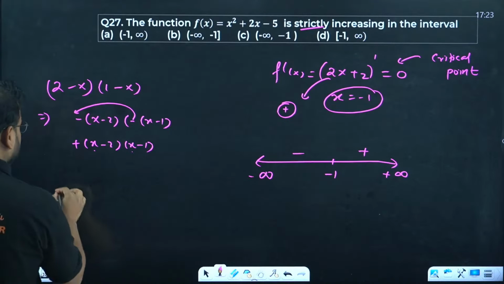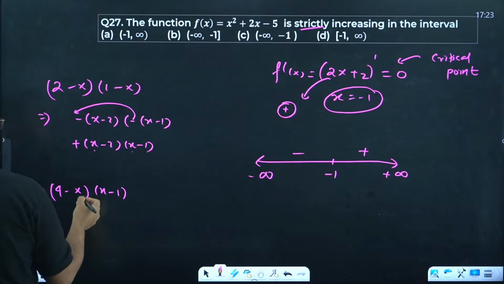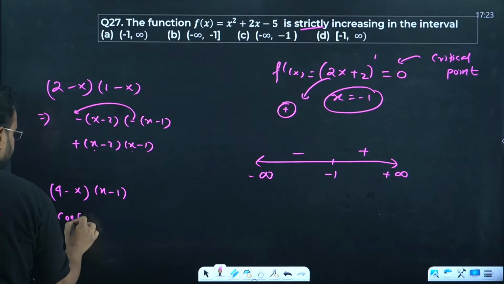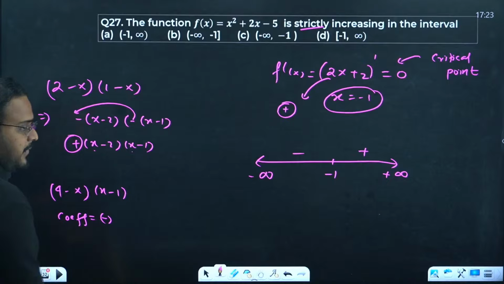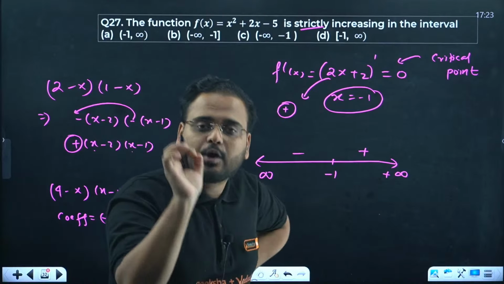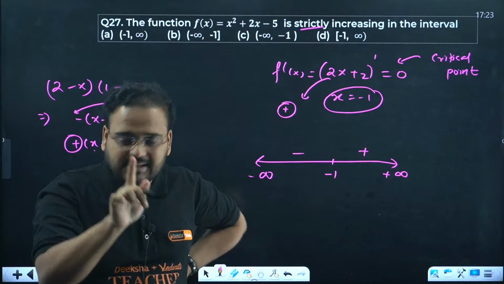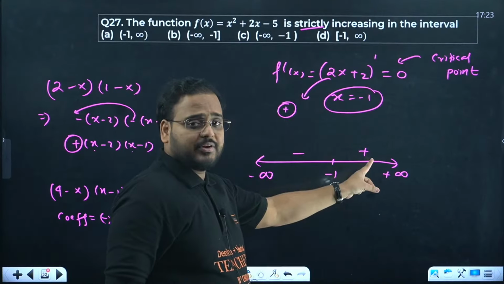But if I take a question like 4 minus x and x minus 1, then the coefficient will be negative in nature. Here the coefficient is minus, here it is plus. So we look for the net coefficient of x, plus or minus. If it is plus, put a plus sign over here. If negative, then put a negative sign over here.